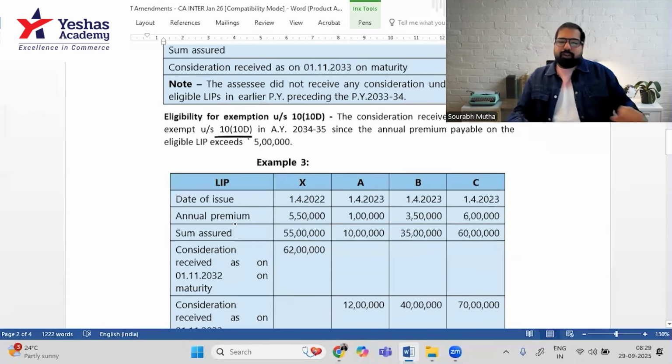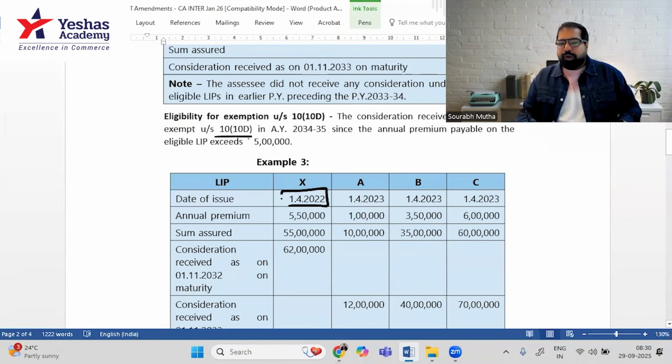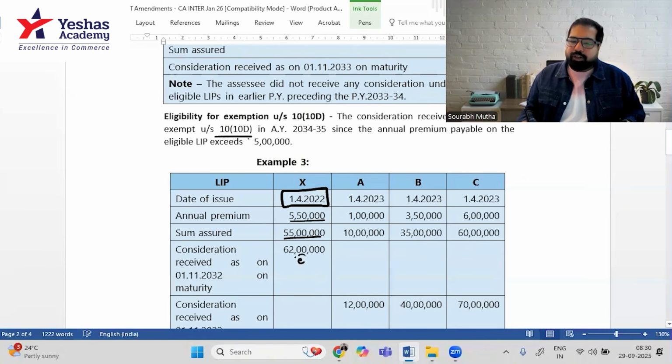Let's talk about four policies now. 2022, this is before 2023, so only one condition applies. The sum assured is 55 lakh, you're paying 5 lakh 50. Is it low premium? Yes, this amount will definitely be exempt, no questions asked. So this one is exempt.